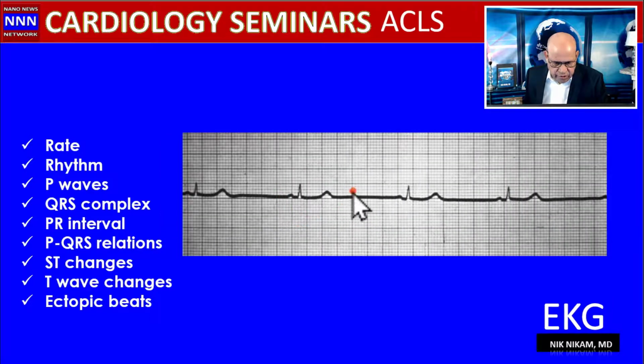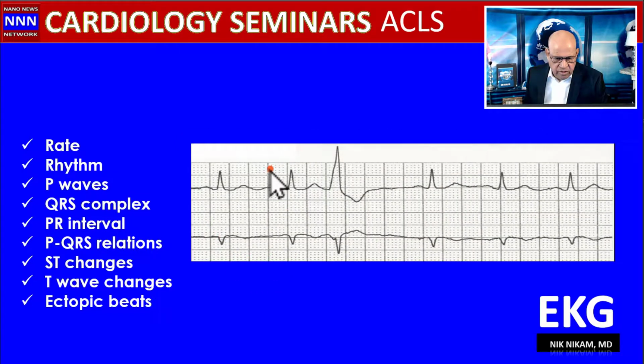Okay, what do we say here? Let's look at this family. This is fine, this is fine, this is fine, but look at the rate. It's very slow. Sinus bradycardia. This family is okay, this is okay, but there's an outsider here. Whenever you see something different, you think about an outsider. It doesn't belong to this family. The outsiders could be from the atria, from the ventricle, or from the bundle of His.